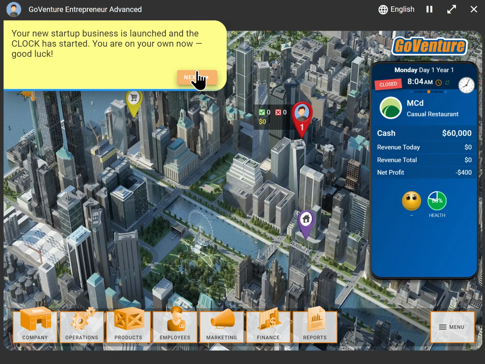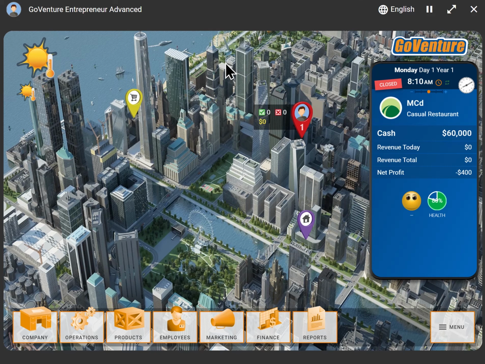All right, so now we have a clock. So this is the other cool thing about the full business simulation. In the lemonade stand and kiosk, the clock was stopped. You had as much time as you wanted to make your decisions for the day, and then you click the button to open for business. Here we actually have a running clock. So now there's a real sense of urgency in the student, in the learner, just like real business owners have. They don't have all day to do all the things they want to do, and you have to manage things based on this time. So everything works based on this clock.